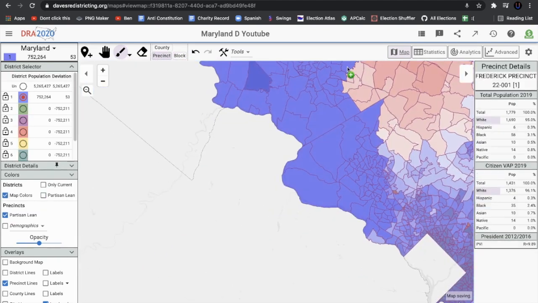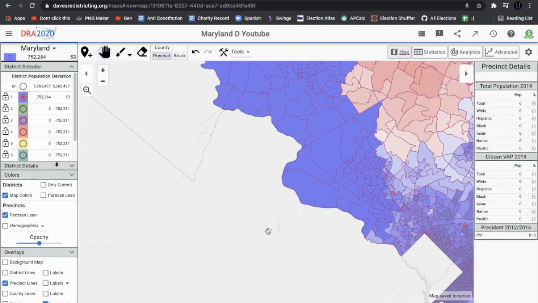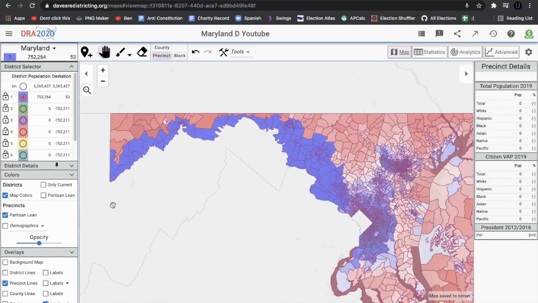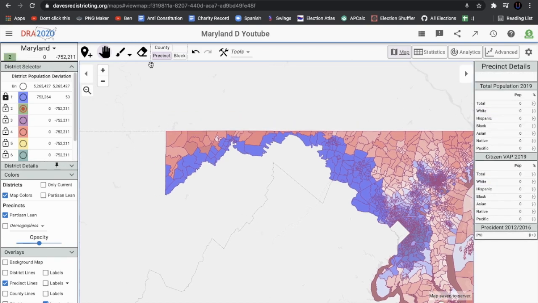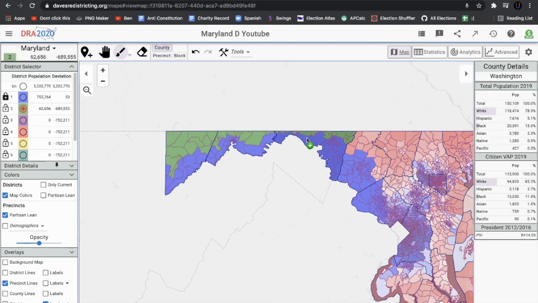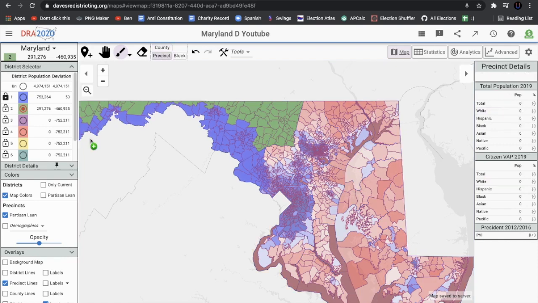In this district, according to this, it is contiguous, and this would be a D plus 17 district, which is pretty solid for the Democrats. And this is our first district. So now we're going to lock this, kind of confirm that as our first official district. And now we're going to get rid of the rest of this. And we're going to try to make this district safe Democrat as well.